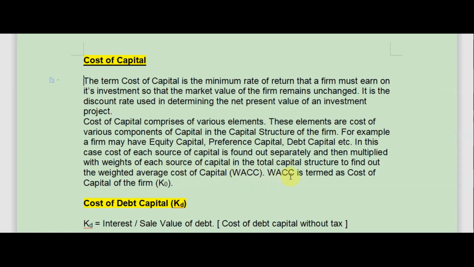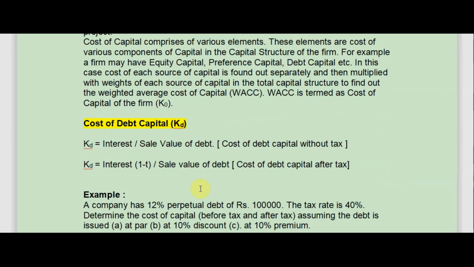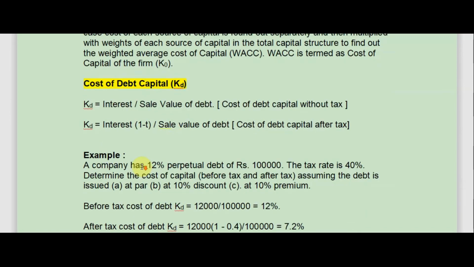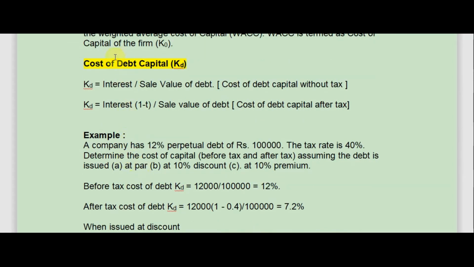This WACC or weighted average cost of capital is termed as the cost of capital of the firm, which is denoted by K0. Now, as we have discussed, cost of capital comprises of various elements, that is cost of various sources of capital. First we will discuss about cost of debt capital.